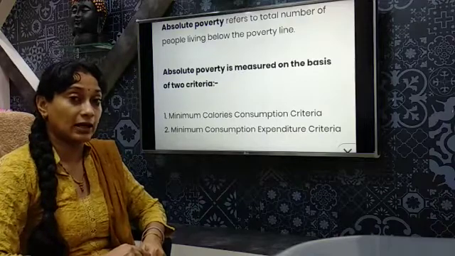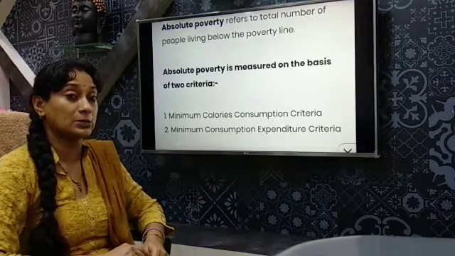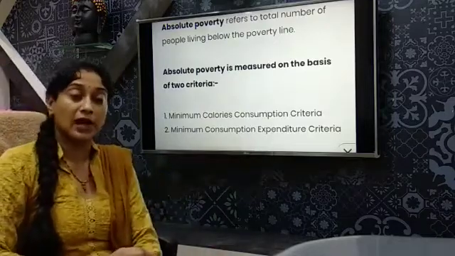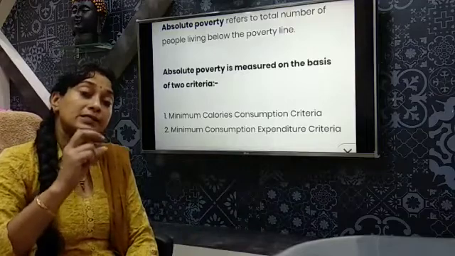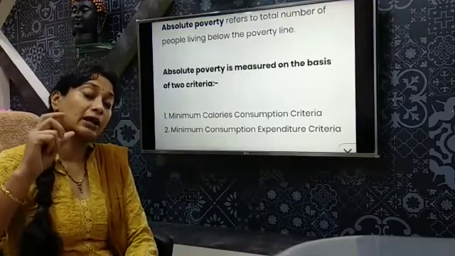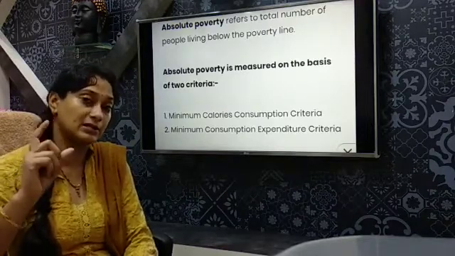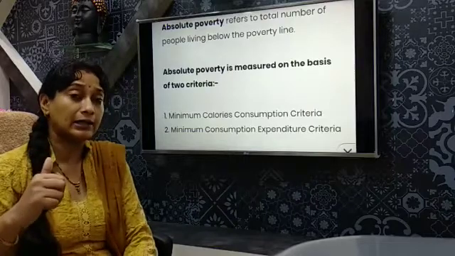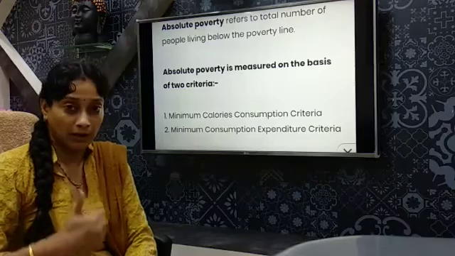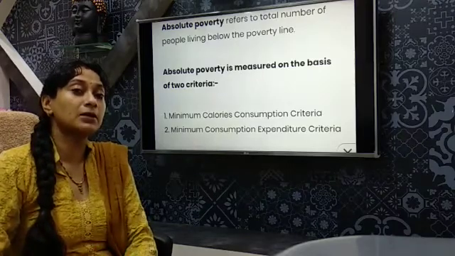And the second criterion is in terms of his minimum consumption expenditure. Minimum consumption expenditure means the minimum amount or expenses that he requires to sustain and provide himself with the basic necessities of life, either on a daily basis or on a monthly basis. Now we are going to further discuss them in detail.